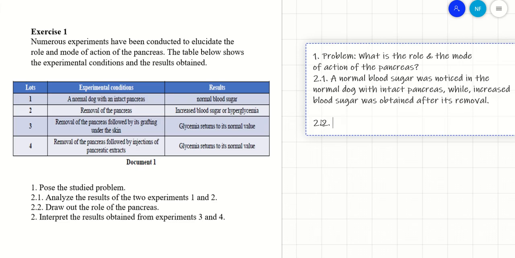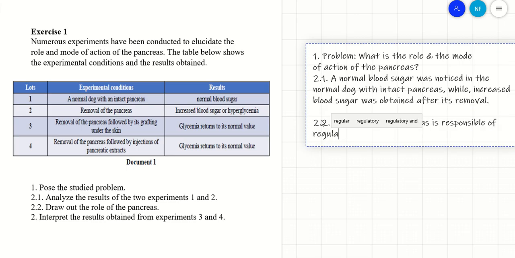So the pancreas, you have to write conclusions and the action verb is draw out. The pancreas is responsible for regulation of the blood glucose at its normal value.